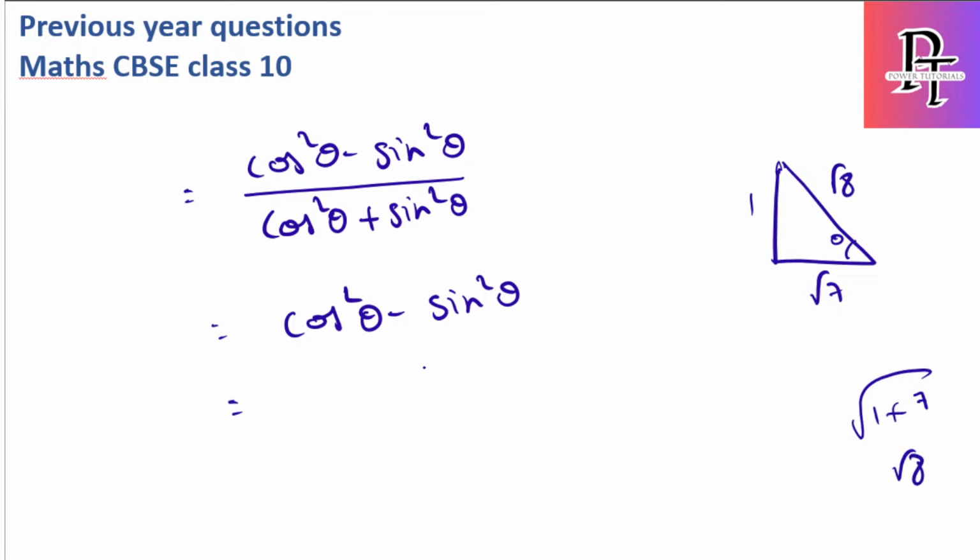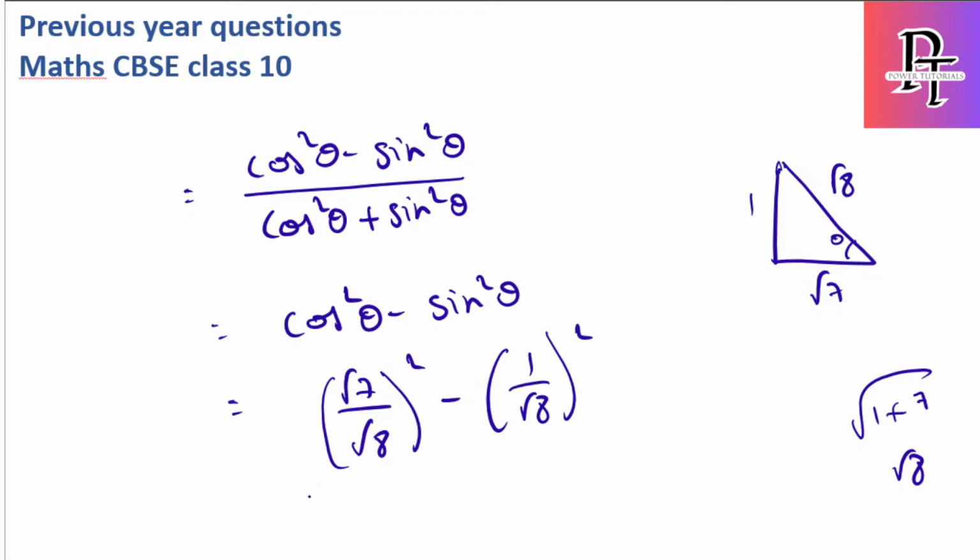Now let's write the cos value. Cos is adjacent by hypotenuse, so (root 7 by root 8)² minus sin²θ, which is opposite by hypotenuse, (1 by root 8)². Now it is easy. 7 by 8 minus 1 by 8 is 6 by 8, and 3 by 4 is the final answer.